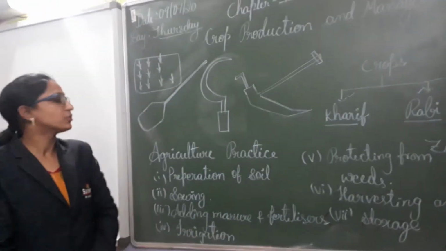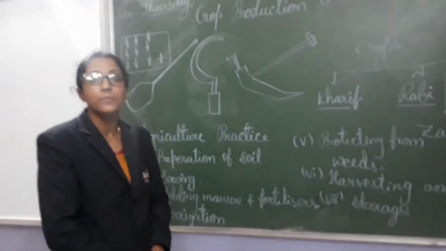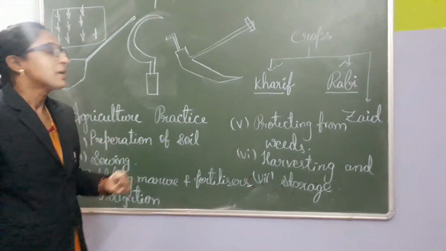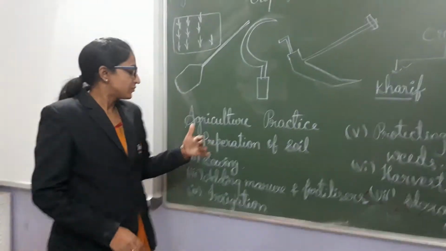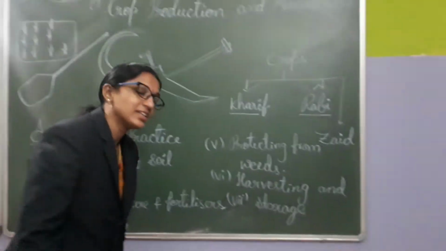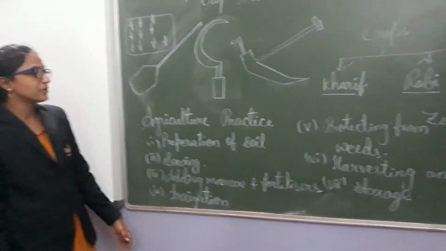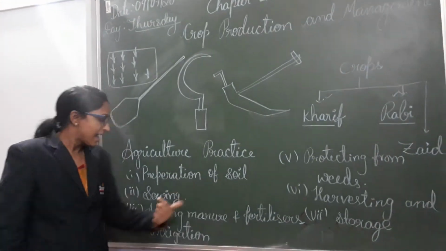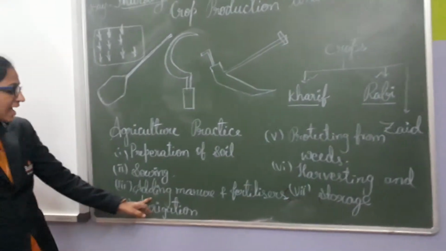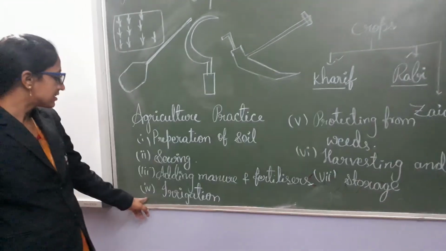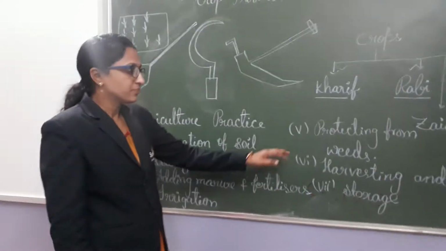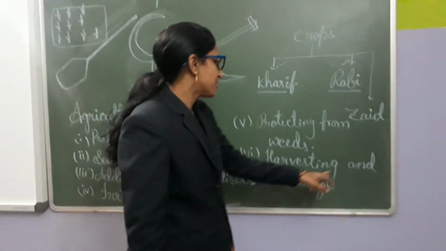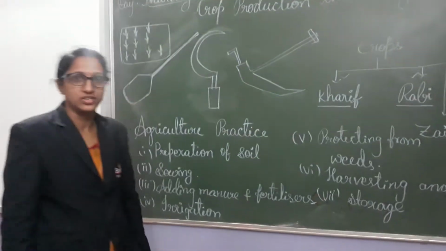And how to grow the crop? To grow a crop, you need to know some techniques that are known as agricultural practices. There are a few steps in this. If you follow all these steps, you can grow a good crop and you will get a good yield. What are they? First is preparation of soil, second is sowing, third is adding manure and fertilizers, fourth is irrigation, fifth is protecting from weeds, sixth is harvesting, and the last, seventh, is storage.